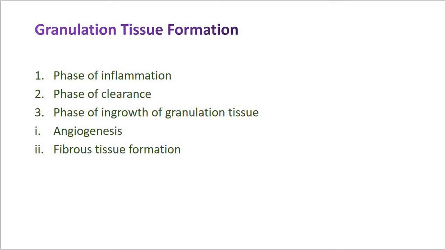There are three phases observed in the formation of granulation tissue: the phase of inflammation, then the phase of clearance, followed by the phase of ingrowth of granulation tissue. This third phase again shows two main processes: angiogenesis and fibrous tissue formation.